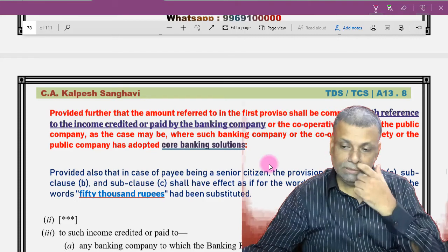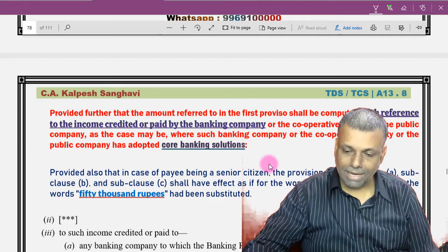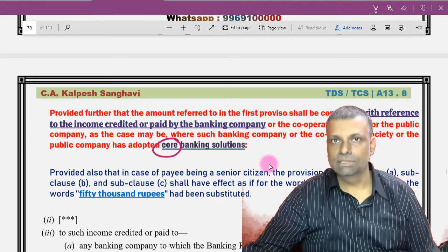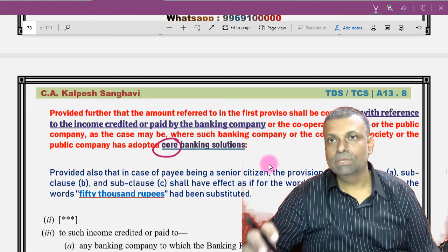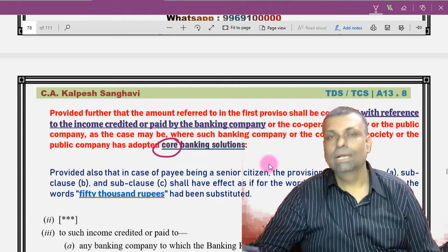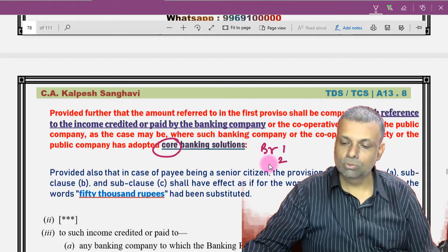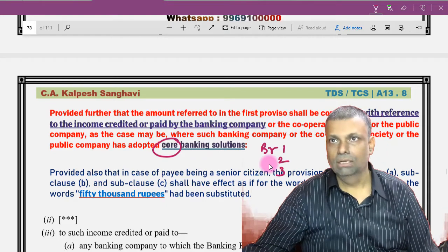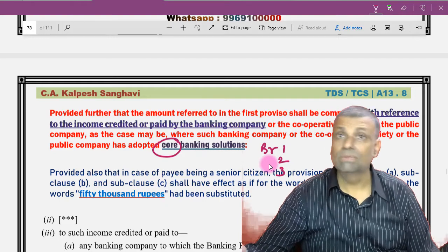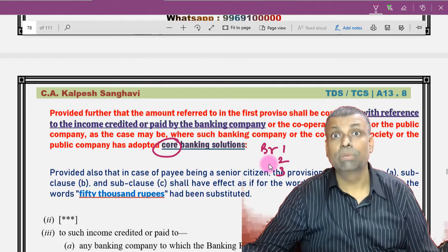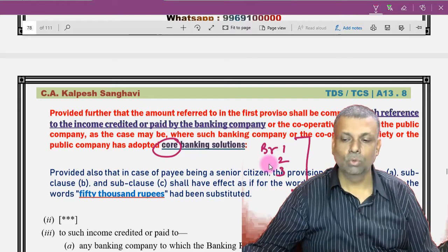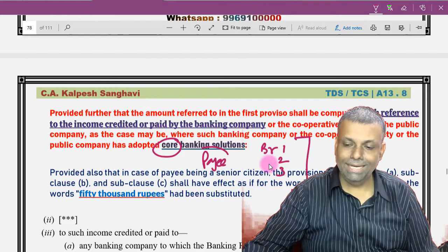So in this particular case, if the bank has already adopted this core banking system, the interest with respect to the payee has to be considered. That means, for example, you have an account in branch 1, branch 2 and branch 3: one branch in Delhi, one branch in Ahmedabad, one branch in Mumbai. And you have three separate deposits with three separate branches. So you have to total them, because after all, the payee is the same.